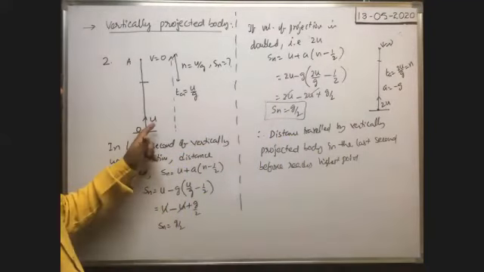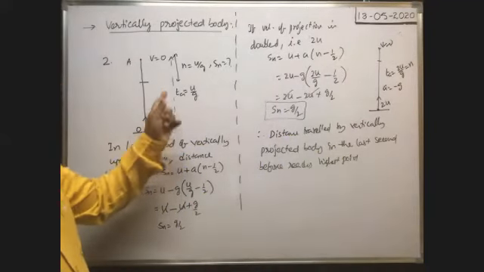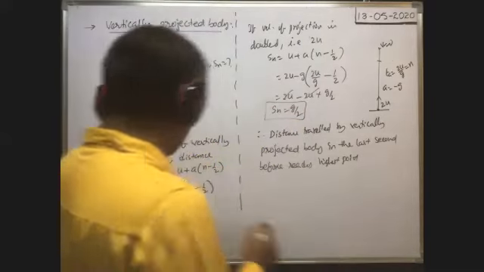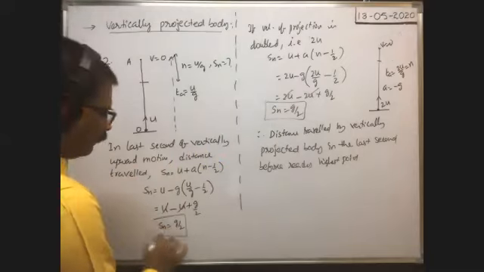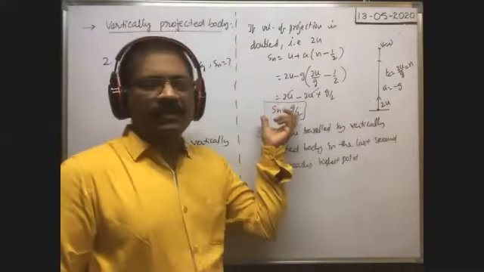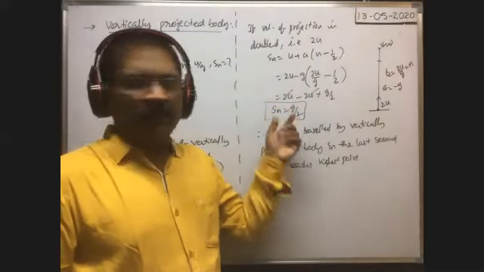When you project the body with a velocity u, the distance traveled in the last second before it reaches the maximum height is g by 2. Even when the body is projected with double the velocity of projection, the distance traveled in the last second before it reaches the maximum height is g by 2.